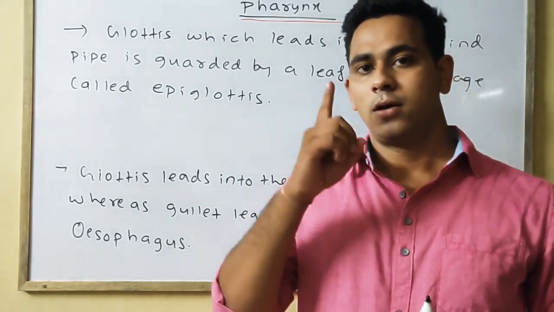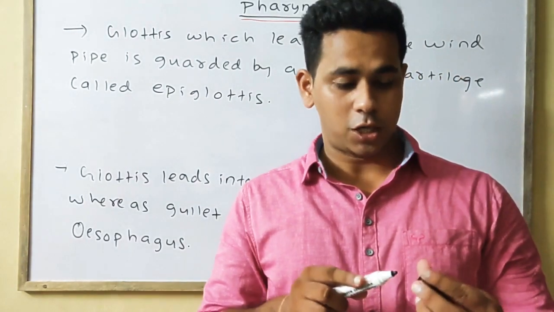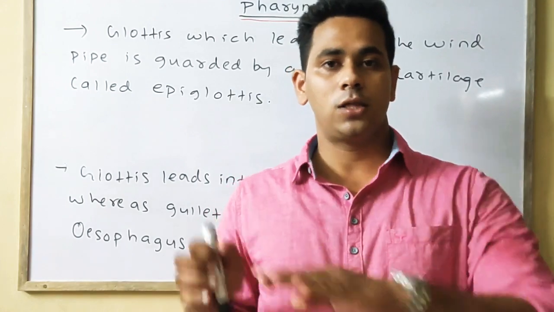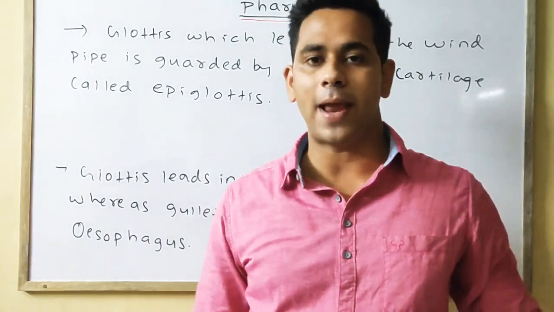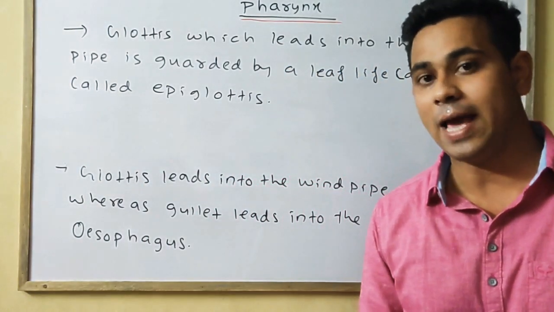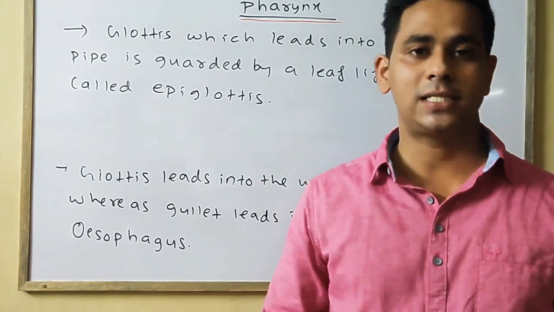But one leaf-like structure is present on the opening of the windpipe, that is called the epiglottis, which is a cartilage-like structure.